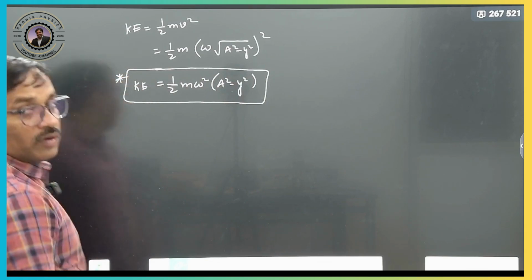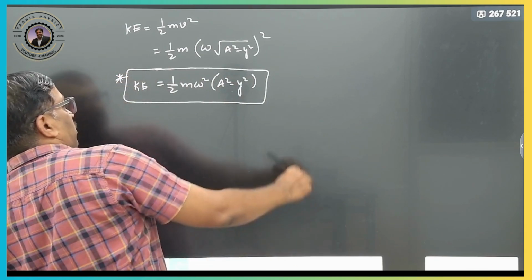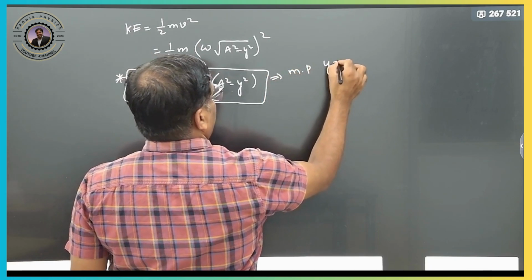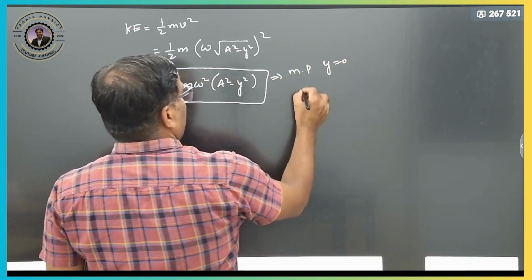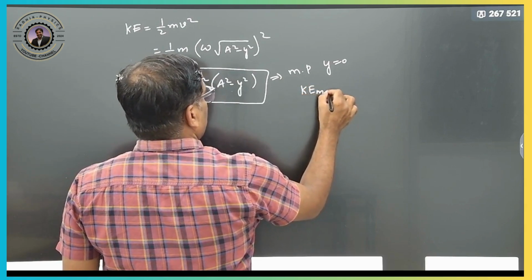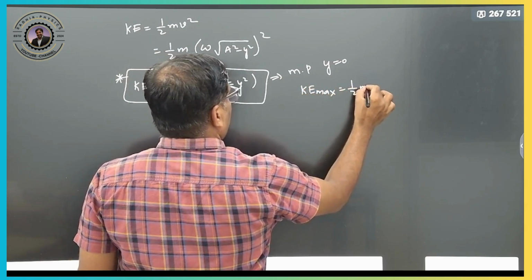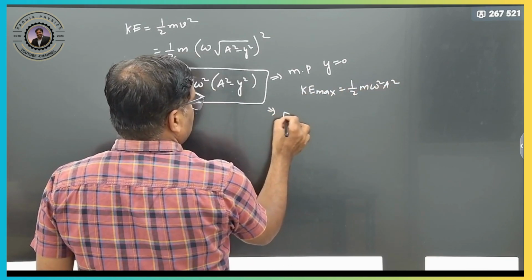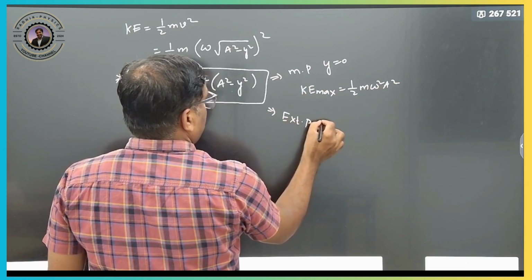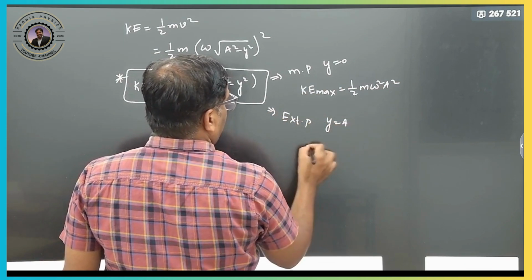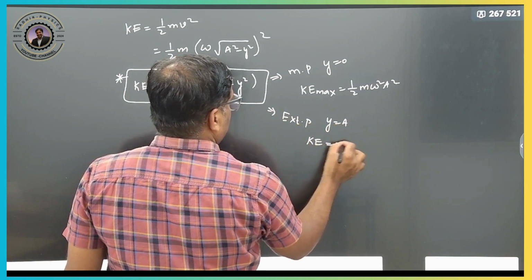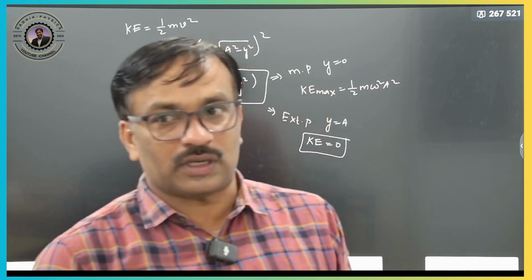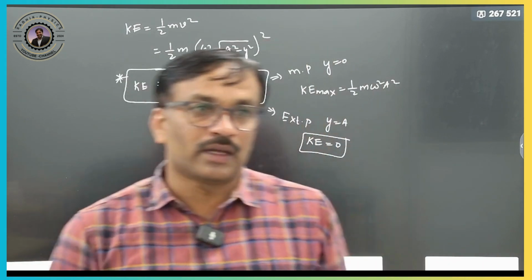Clear? So, when will the kinetic energy be maximum? At mean position. Mean position means displacement is 0, so kinetic energy is maximum, therefore half m omega square a square. At extreme position, y is equal to a, so kinetic energy will be 0. Kinetic energy will be 0 at extreme position and maximum at mean position.